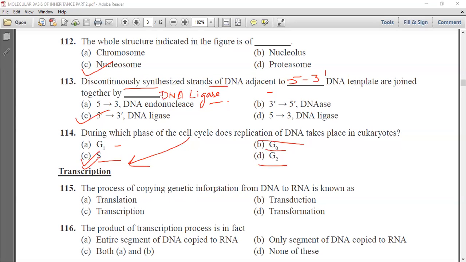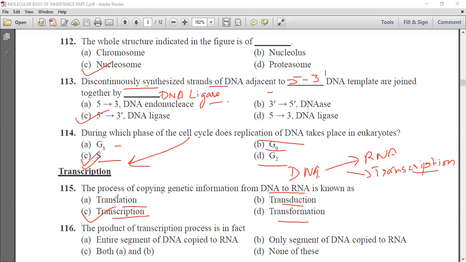The process of copying genetic information from DNA to RNA is known as translation, transduction, transcription, or transformation. Now we know that the process of copying information from DNA to RNA is known as transcription.